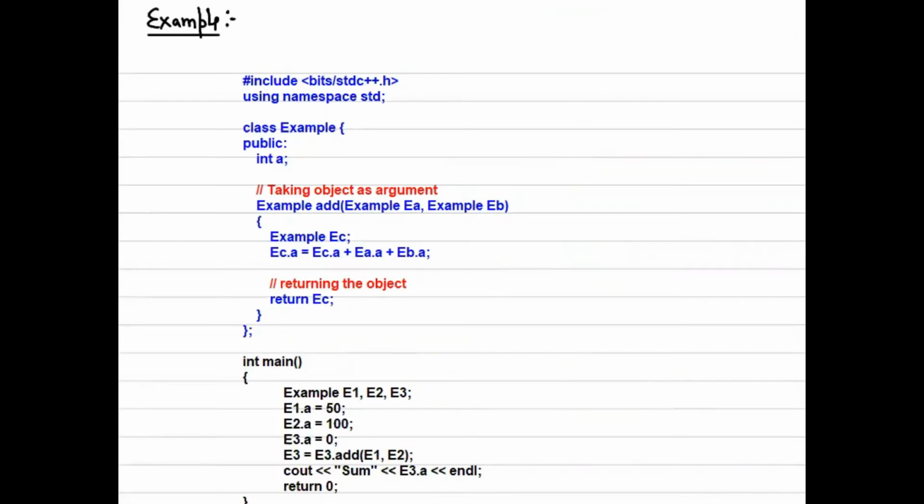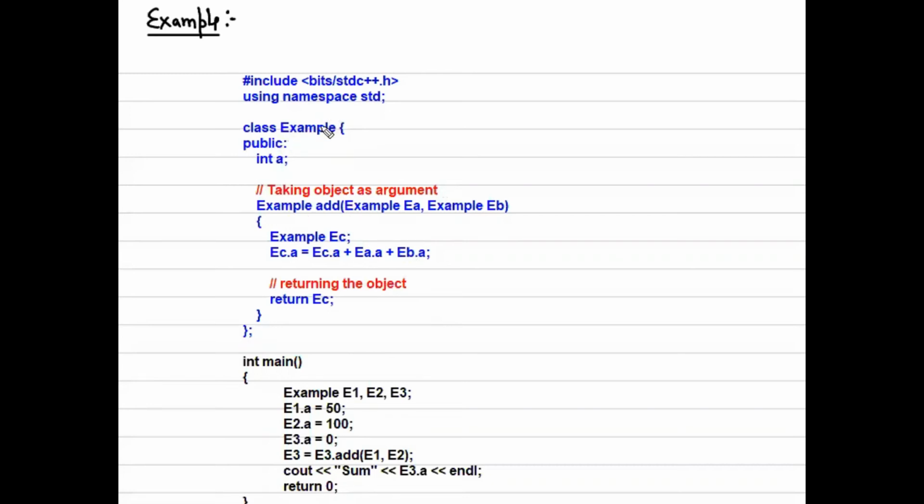Okay guys, this is the example in which we will discuss the object being passed as a parameter and an object being returned with the function. So guys, this is the basic example of passing and returning an object in C++.